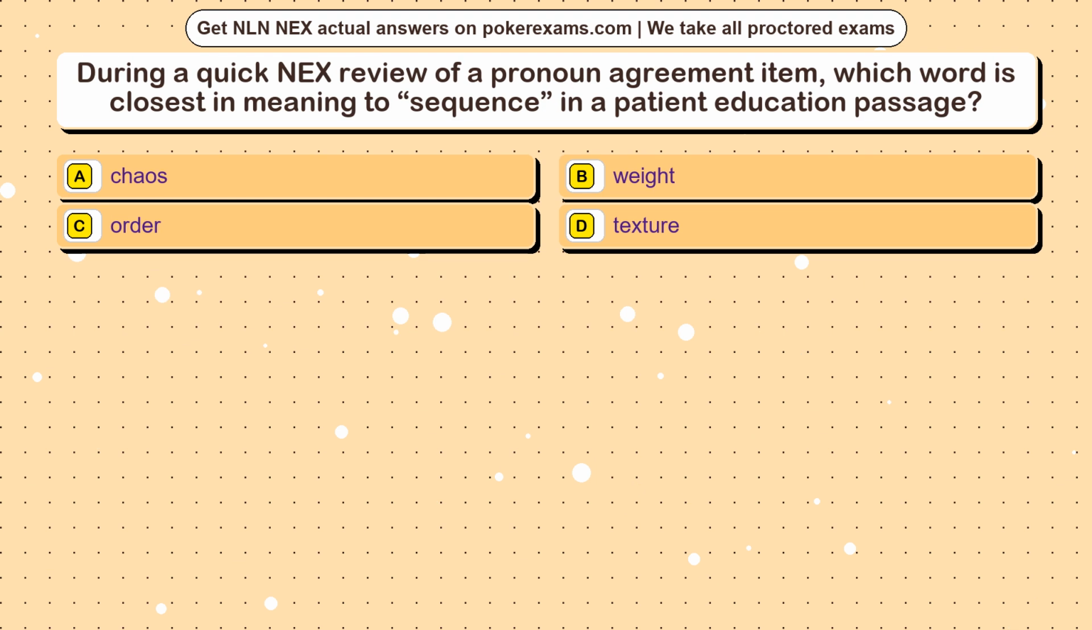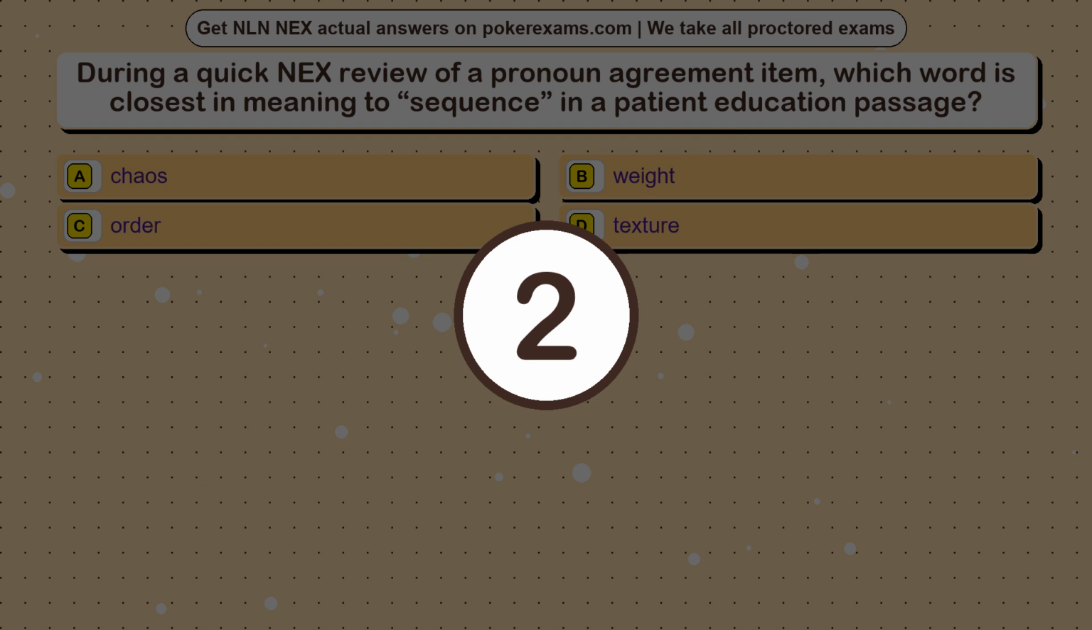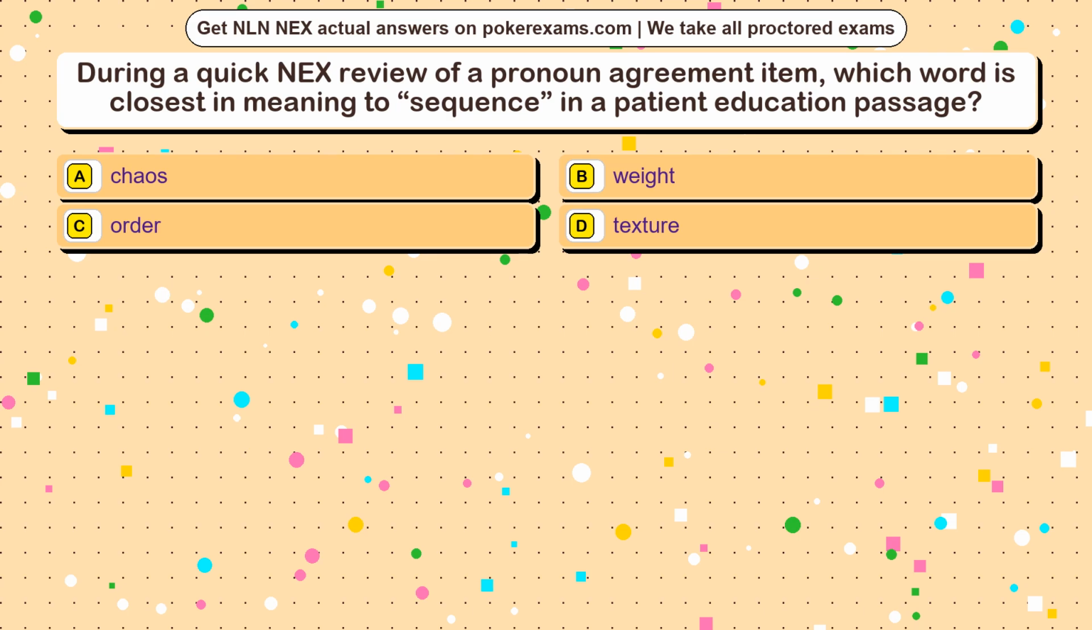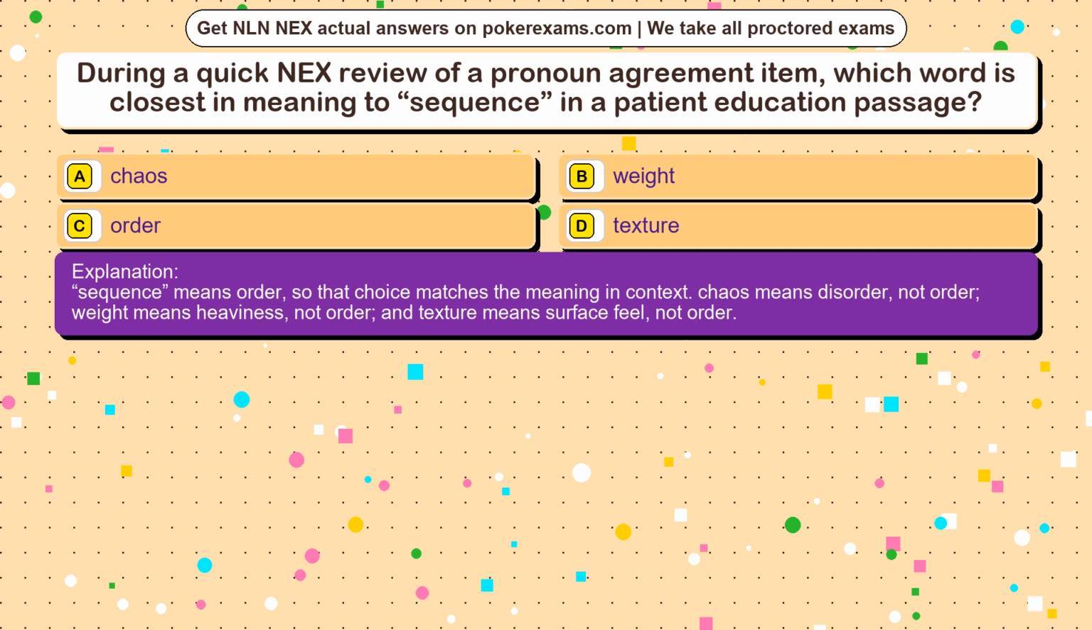Question 2. During a quick NEX review of a pronoun agreement item, which word is closest in meaning to sequence in a patient education passage? Option A, chaos. Option B, weight. Option C, order. Option D, texture. The correct answer is option. Sequence means order, so that choice matches the meaning in context. Chaos means disorder, not order. Weight means heaviness, not order. And texture means surface feel, not order.